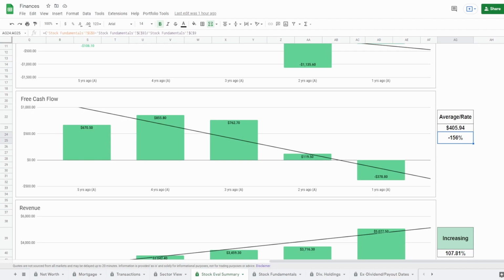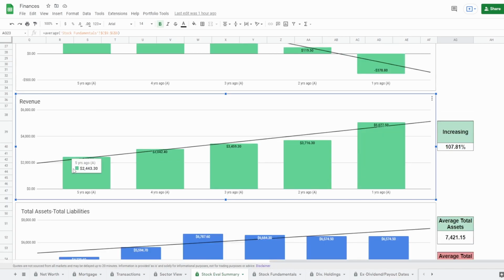This is a decrease of 156% with an average 5-year free cash flow of $405.94 million. Again, this is really bad to see, right? Granted, they did have a couple years, 5, 4, and 3, where they were above water when it came to the free cash flow. However, 2 years ago, they just completely collapsed, and 1 year ago, they went down as well into the negatives.